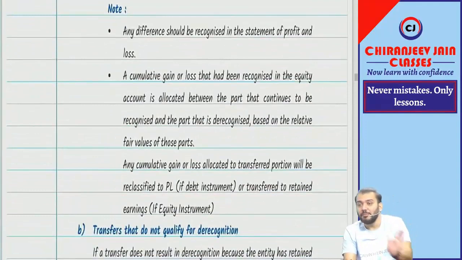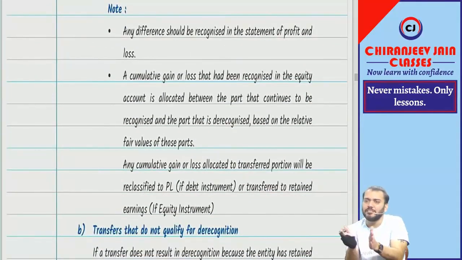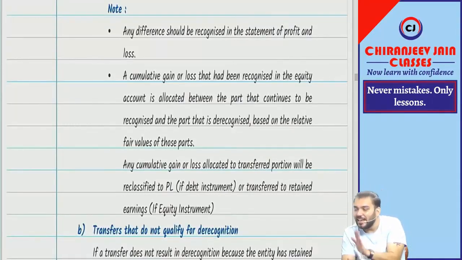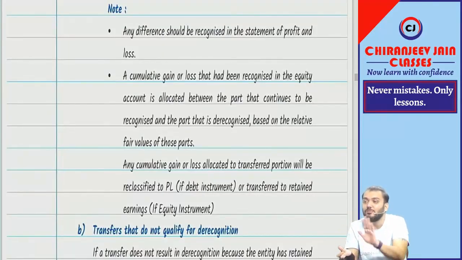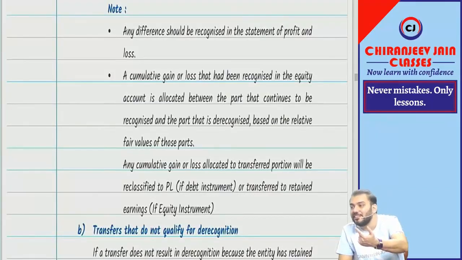Correct. Now whenever there is partial derecognition, once again there can be some cumulative gain or loss. So what they are saying is that cumulative gain or loss will also be allocated to transferred portion and retained portion in the ratio of their carrying amount. Sorry, in the ratio of their fair value. That cumulative gain or loss means if it is FVTOCI, there will be some cumulative gain or loss. That will also be allocated to transferred and retained portion in the ratio of their fair value, and cumulative gain or loss allocated to transferred portion will be either recycled to PL or transferred to retained earnings as the case may be. Got it?